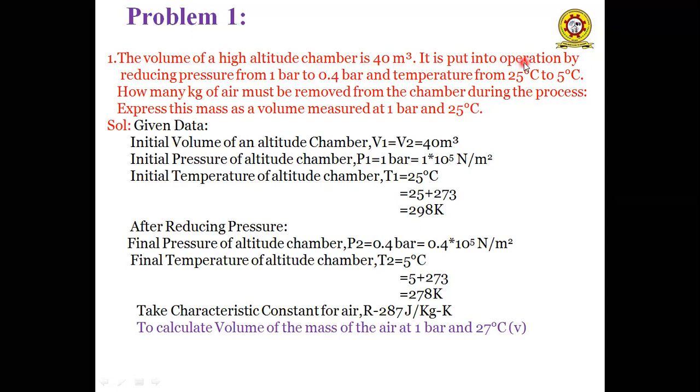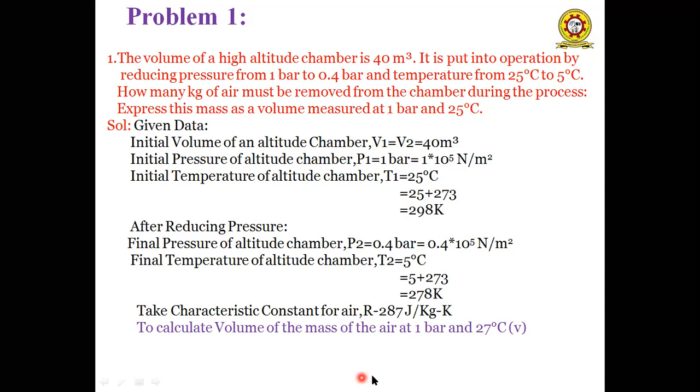It is put to an operation by reducing pressure from 1 bar to 0.4 bar and temperature from 25 degrees centigrade to 5 degrees centigrade. How many kgs of air must be removed from the chamber during this process? Express this mass as a volume measured at 1 bar and 25 degrees centigrade. So this is the problem.